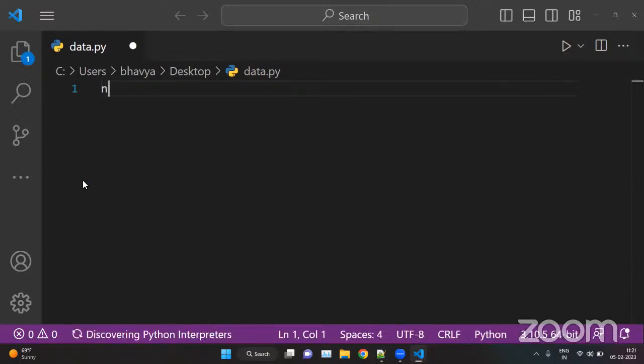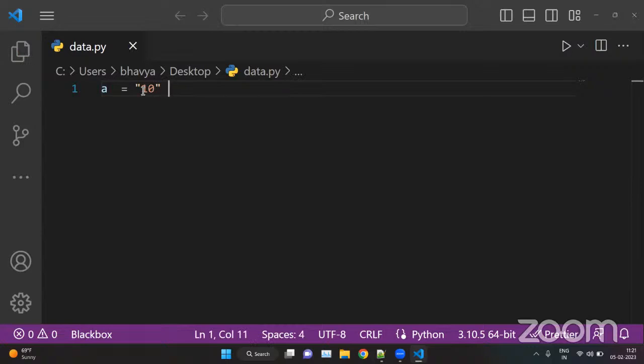So let's create a string here. Let's say we have this string, and just name this A. Now 10 is a number, but in this case, in Python, we are using quotations here. So now this is a string. This is not a number anymore.